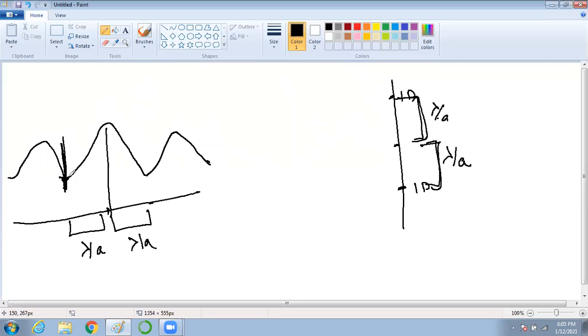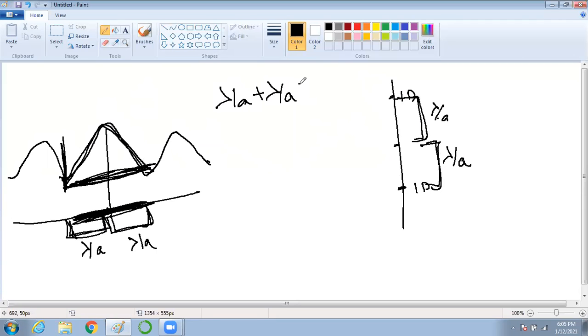So if I want to tell you the width of the bright fringe, what is the total distance? If this is lambda by a, and this is lambda by a, what is the width of this one? 2 lambda by a. Am I correct? That means the width of the central bright fringe is 2 lambda by a. How?